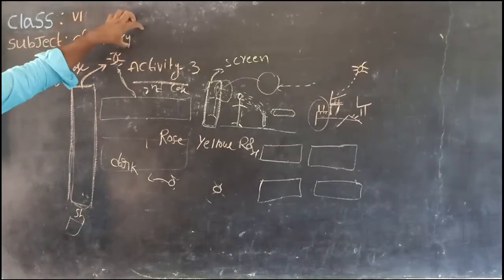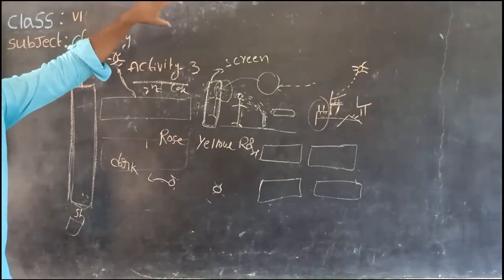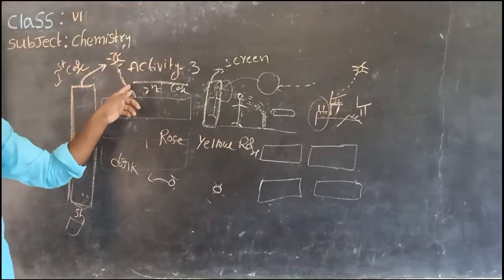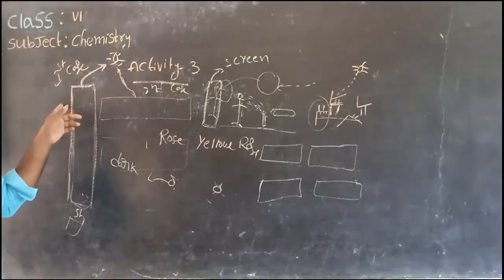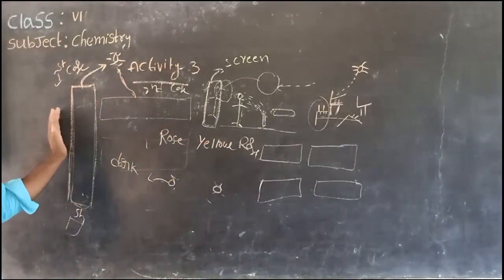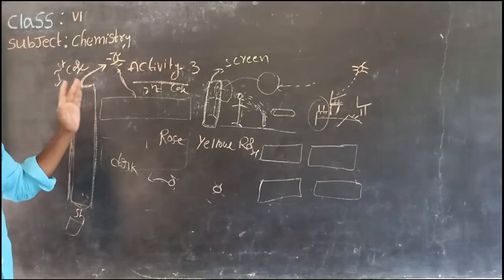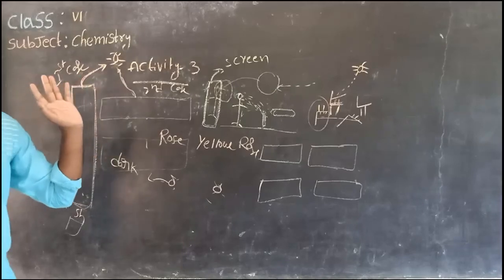Understood, children? So this is the story on the formation of shadows. When you expose an object to the sunlight, its dark shape appears on the background screen. That dark shape that appears on the background or on the screen is called the shadow of the object.